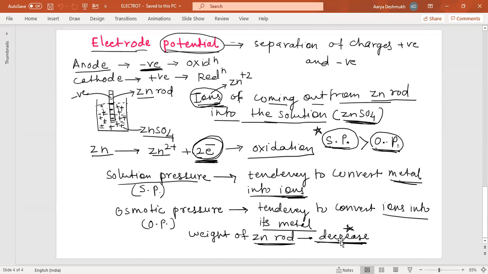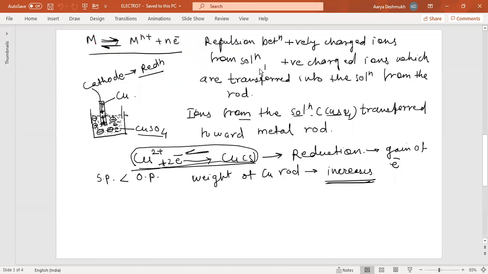So the weight of the zinc rod decreases in this oxidation process. Now here there will be repulsion, and due to this repulsion the equilibrium is attained in this case. Now what about the cathode? What is happening at the cathode? We were talking about the anode.